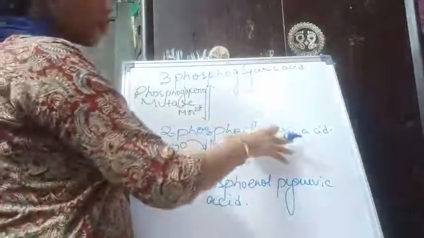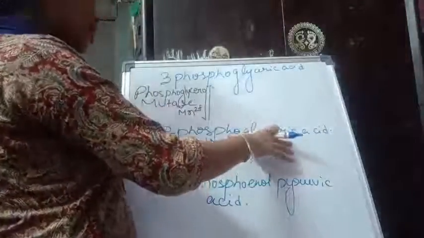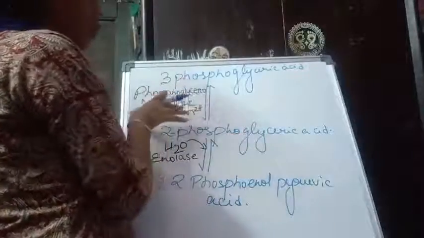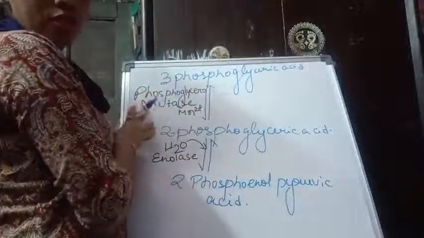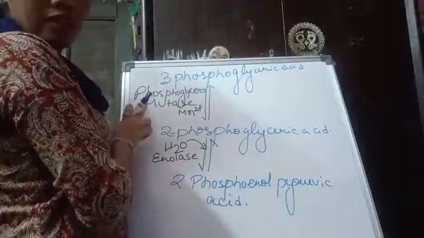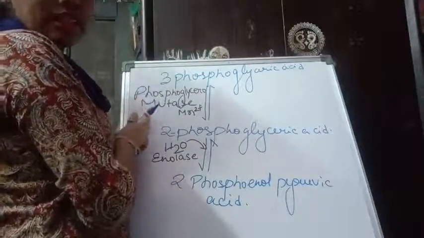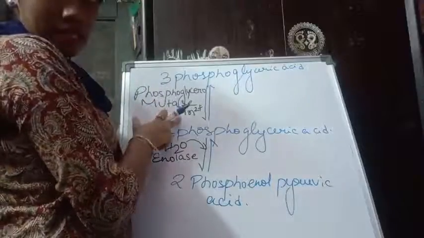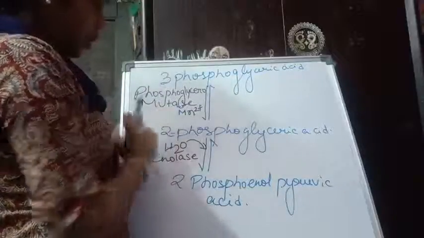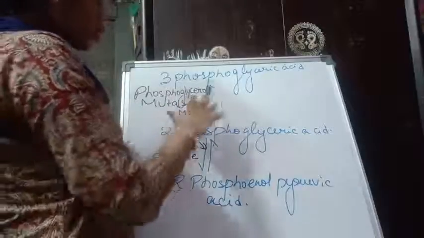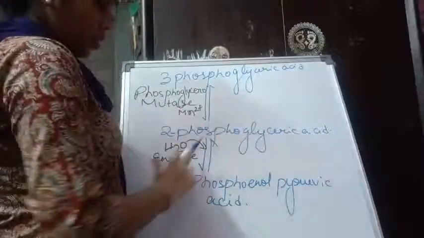As the name of the compound is phosphoglyceric acid, the enzyme is phosphoglyceromutase. When phosphoglyceromutase works, the cofactor it involves is Mn2+, manganese, and 2-phosphoglyceric acid is further converted to